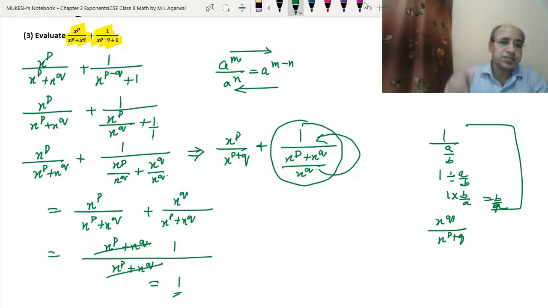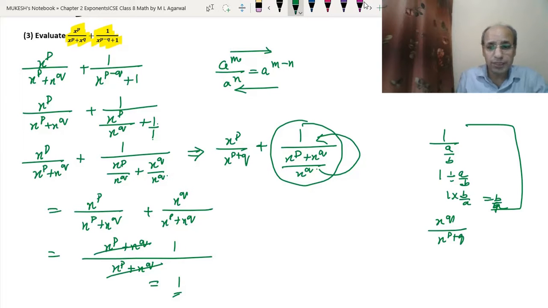Okay. Now let's understand it again. See here what we have done, we have used this one into the opposite. So instead of x to the power p minus q, we wrote x to the power p upon x to the power q plus 1 upon 1. Now we just solve it into another, just like we solve the rational numbers. So here the LCM will be x to the power q. Okay, so we have multiplied both 1 by x to the power q and x to the power q. Now since LCM we can say, so it will be x to the power p plus x to the power q.